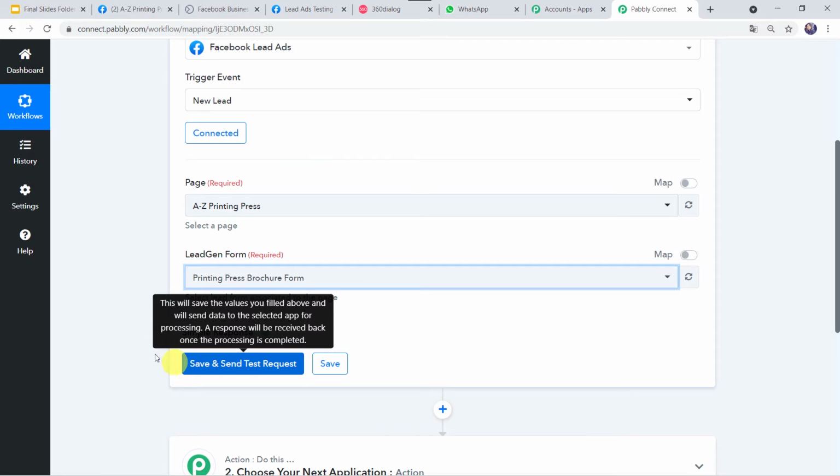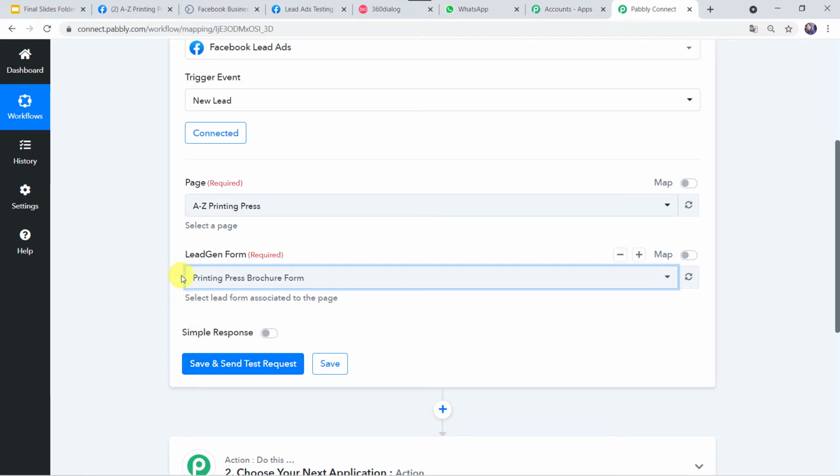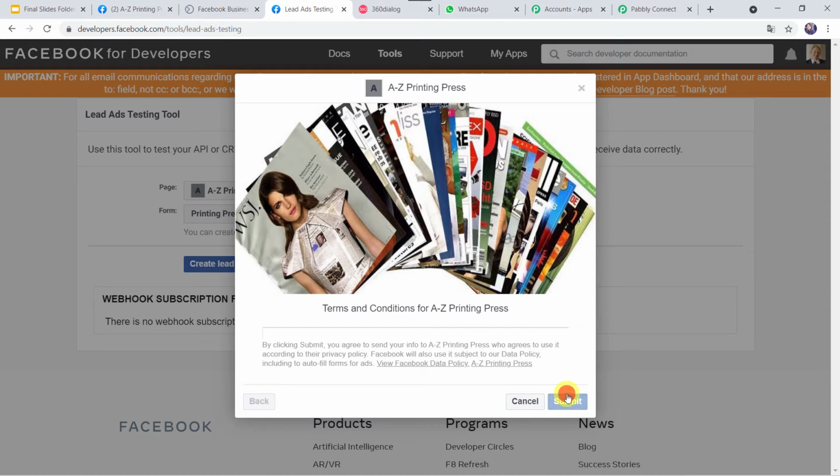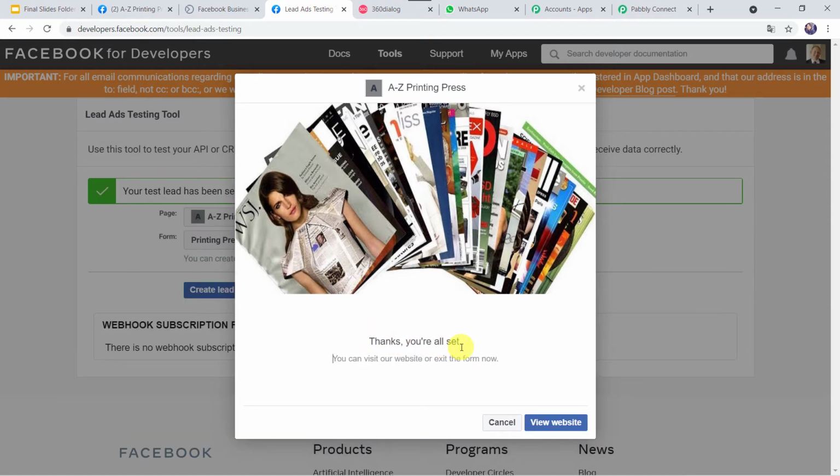Okay. So for that we have to go to the Facebook lead ad form, and here we have to just fill up the details of any of the customer. So let's give the name as Shikha Arya, the email as shikhaarya25@gmail.com, and I'll just give the mobile number over here. Okay, and now let's click on next and submit. Thanks, you're all set. Okay, so the form has been filled.